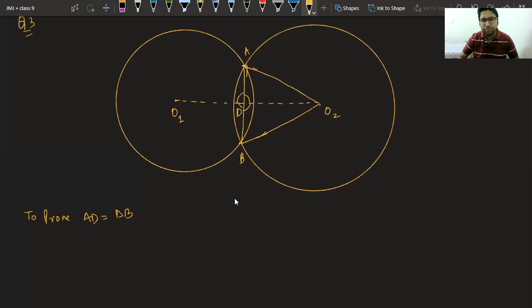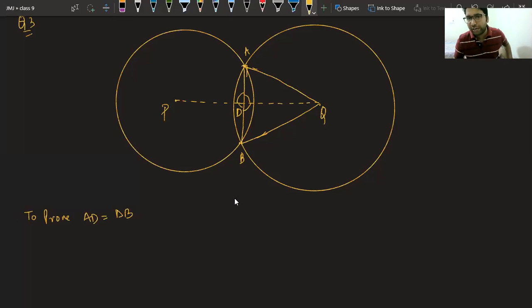Let me change the name of the center because O1 O2 is a little bit confusing. Class, I am changing the name of the centers to P and Q so that it's easy for you to understand. Now tell me, can you prove triangle AQD and triangle DQB congruent?